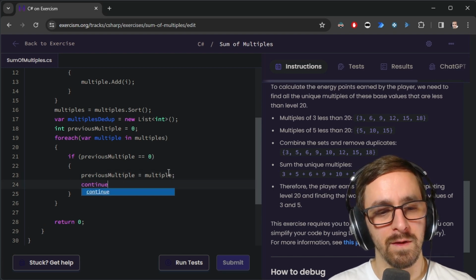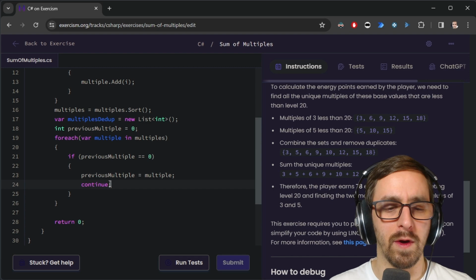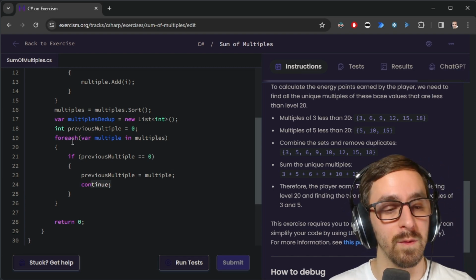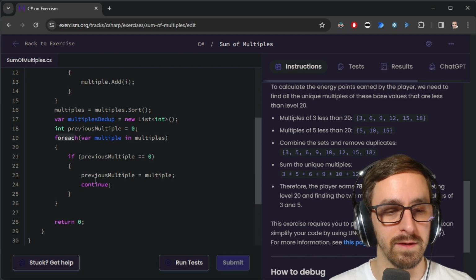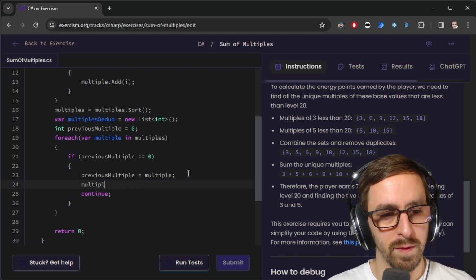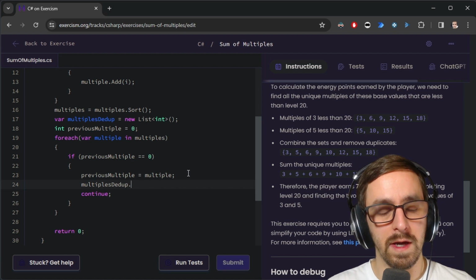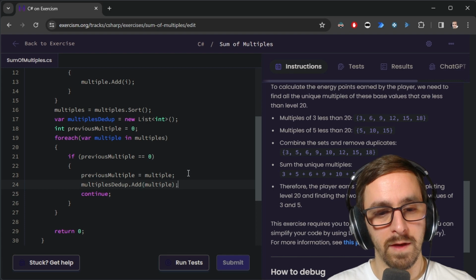And then I think I need to continue. If I remember right, I'm getting PowerShell confused now with C#, but I think continue will make us go to the next for each, to the next one. Multiples dedupe dot add multiple here.